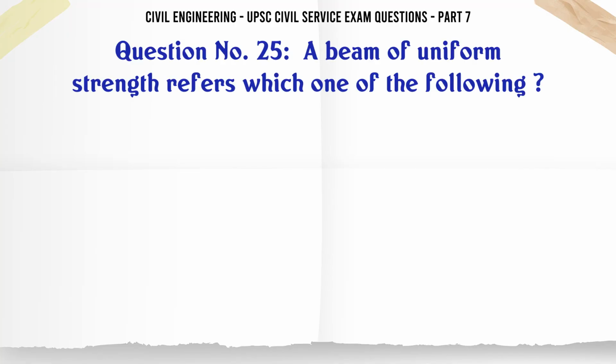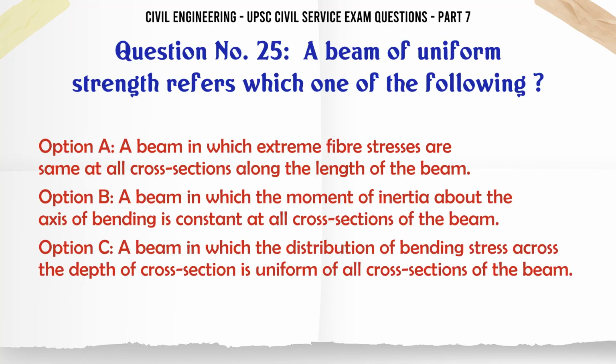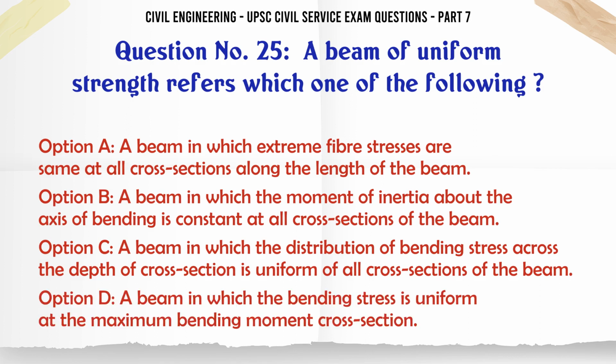A beam of uniform strength refers which one of the following? A. A beam in which extreme fiber stresses are same at all cross sections along the length of the beam. B. A beam in which the moment of inertia about the axis of bending is constant at all cross sections of the beam.